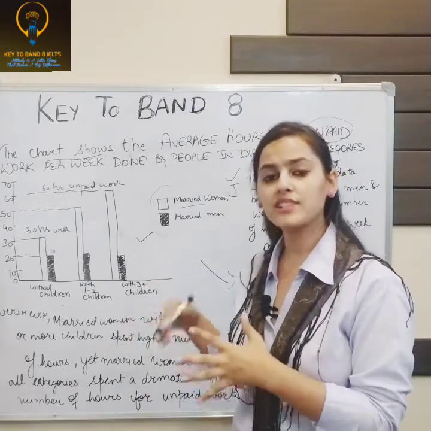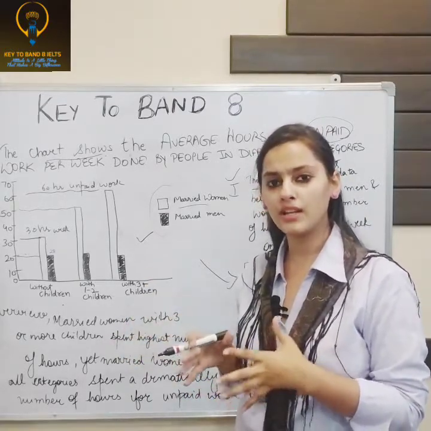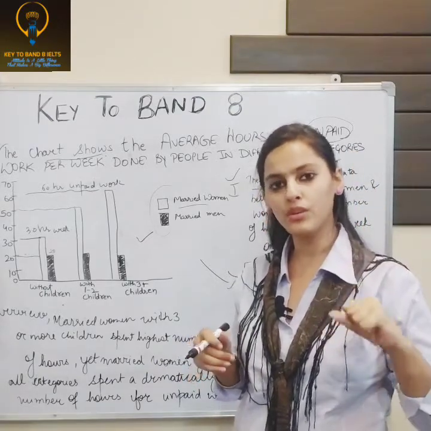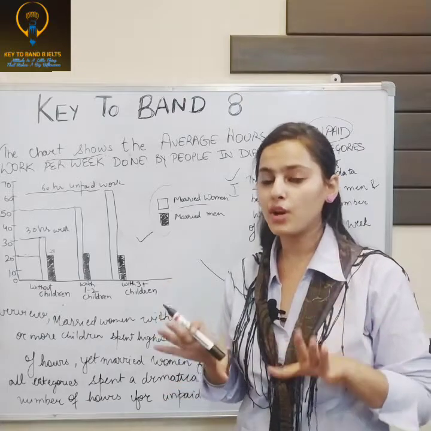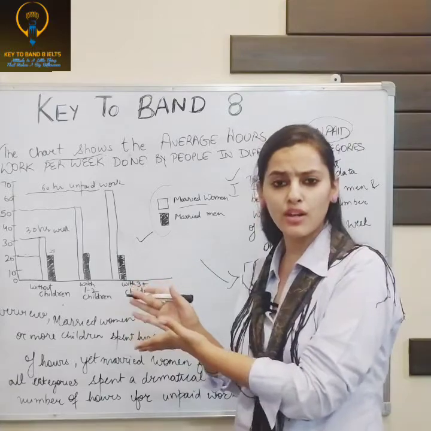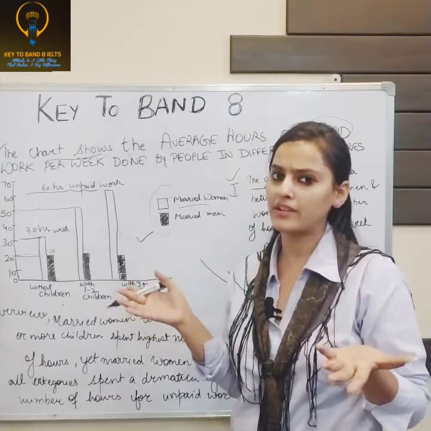So right now I'm just explaining how you have to write in task 1: introduction, body paragraph 1 of 6 to 8 lines, body paragraph 2 if needed, because your word limit is 150 to 200, and if you can see that the bar graph is very small and you can cover it in 1 body paragraph, that's also fine.